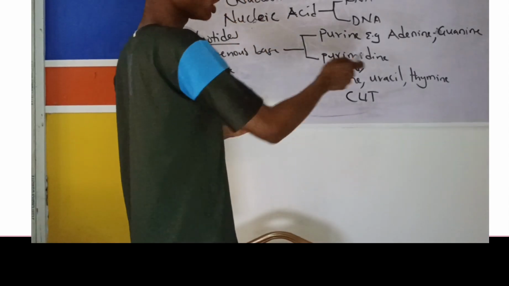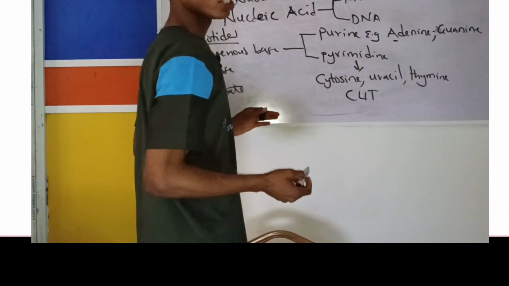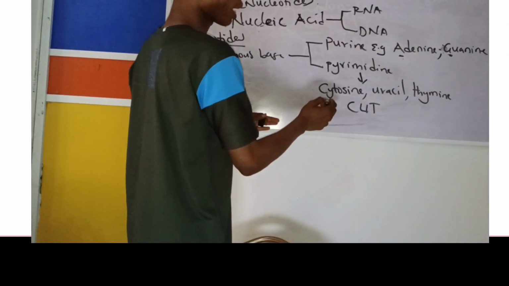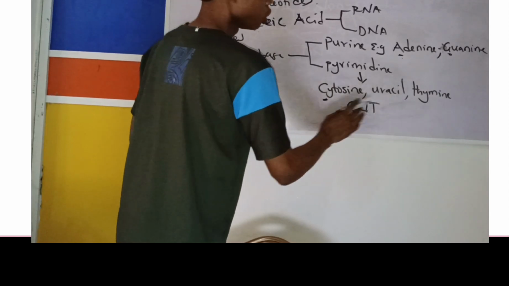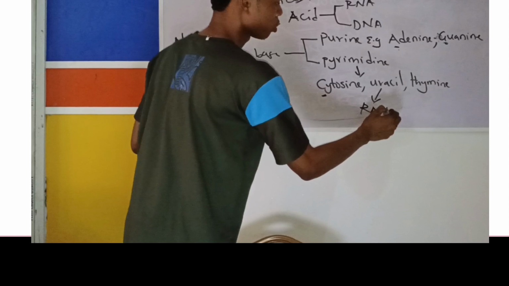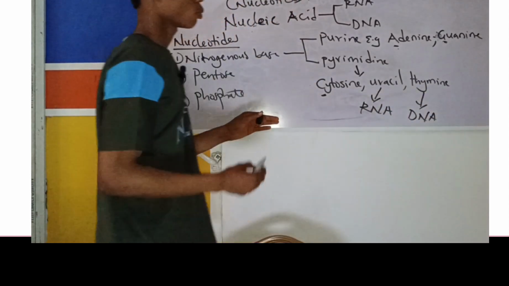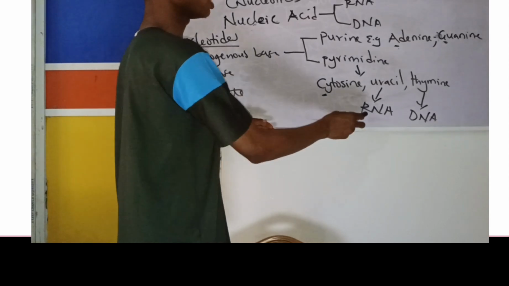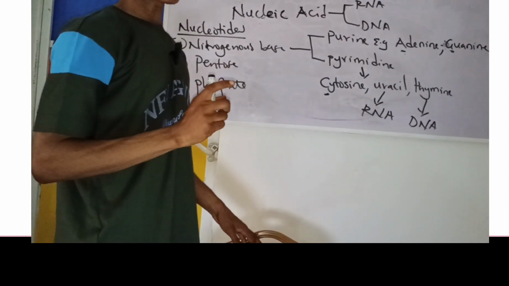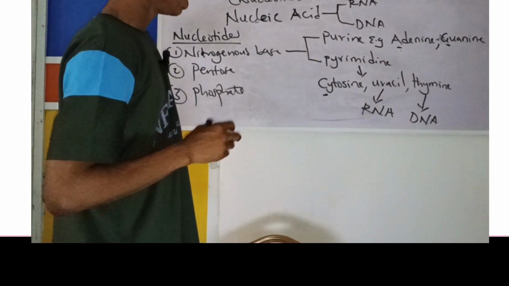Now, out of all these nitrogenous bases, this one can be found in DNA and RNA. But uracil is only found in RNA and thymine is only found in DNA. Please take note. Uracil is only found in RNA, thymine is only found in DNA.